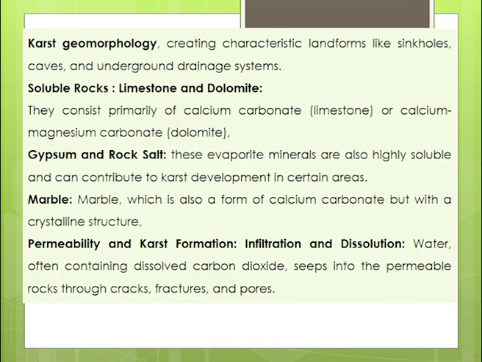The characteristics of this landform are created by thick deposits of limestone which is eroded from the surface of the earth and deposited into the caves below. Here the main action is on soluble rocks. So what are the soluble rocks? The soluble rocks are limestone and dolomite. Calcium carbonate is called limestone, and the carbonate which reacts with magnesium gives the dolomites.